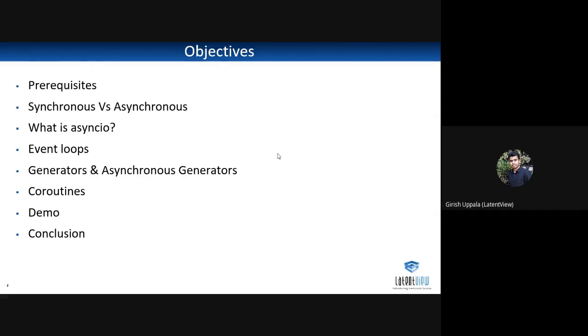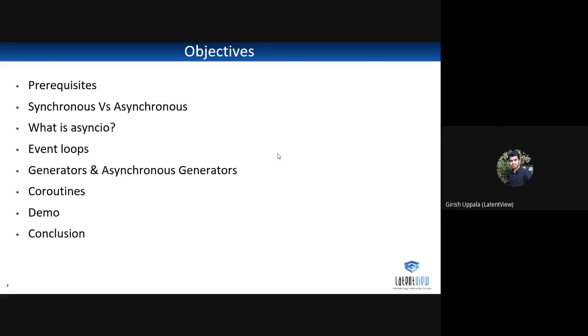This is the main part of async IO. We are going to see about event loops, and then the difference between asynchronous generators and generators. Then we are going to see coroutines, what coroutines are and how we utilize them in the asynchronous process, and then a small demo. So these are the things we are going to cover today.